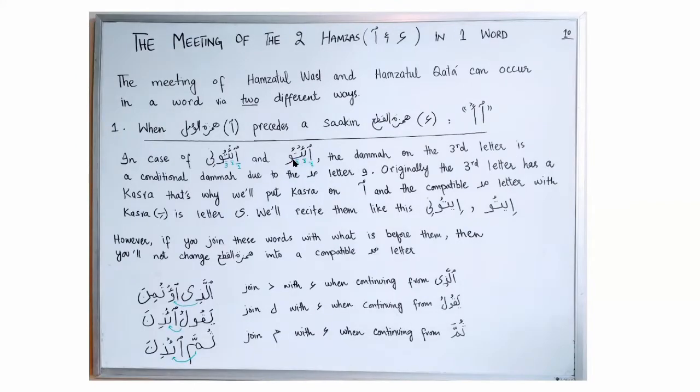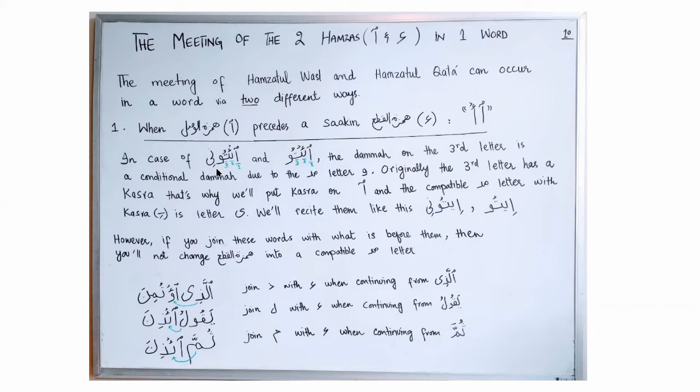In case of these two words, the third letter ta has a dhamma, but this dhamma is not original. This dhamma is conditional because of the mad letter waw, because we cannot have kasra before a mad letter waw. So this dhamma is conditional and not original.